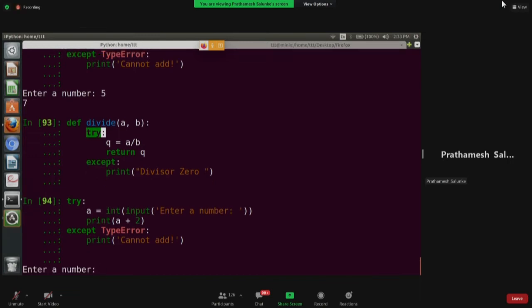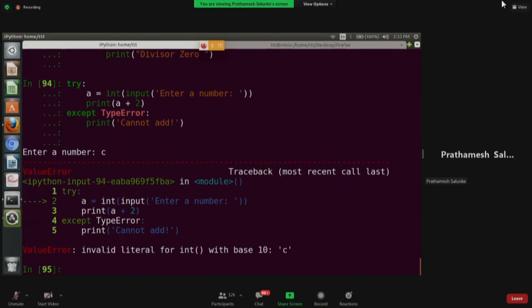So if we put C, now it is crashing with value error. Why? Because we are not handling it. Now this is specific exception handling, that is type error. What we wrote is except type error, so handle only type error. If this was not present, it was able to handle everything, but that is a bad practice, because then we don't know what exactly is breaking.